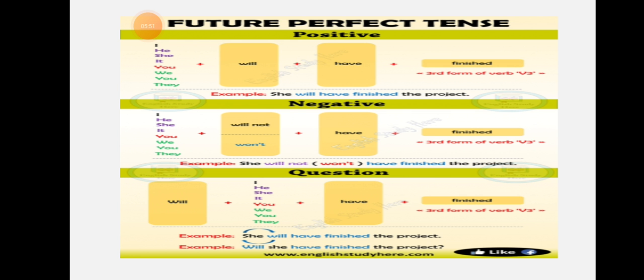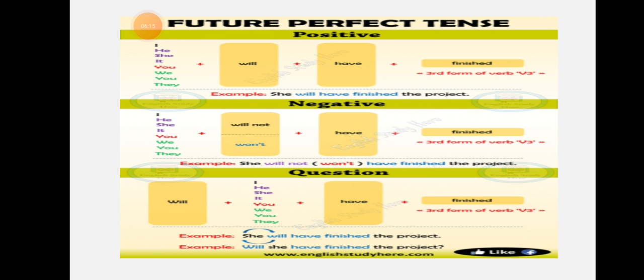For example, I say, I shall have finished the project. He will have finished the project. You will have finished the project. Clear? Now we will use shall have, will have plus third form of the verb. To change them into negative, in between will have and shall have, we will put not.